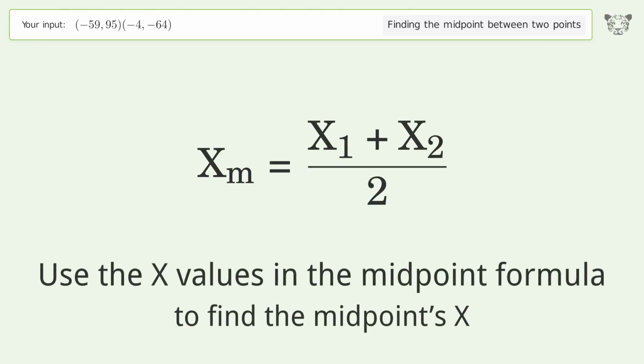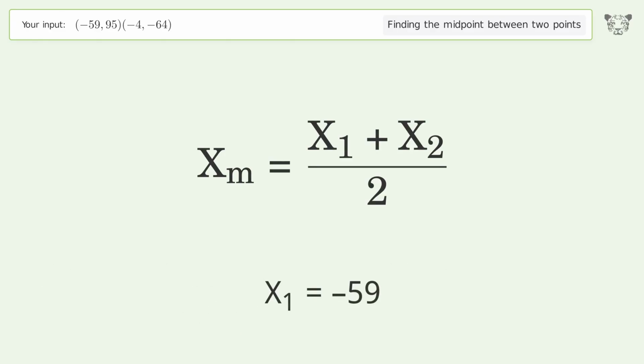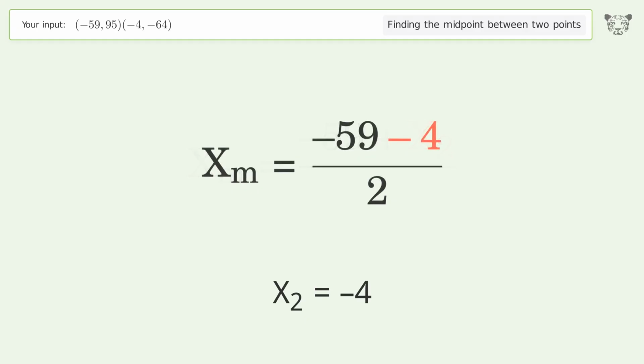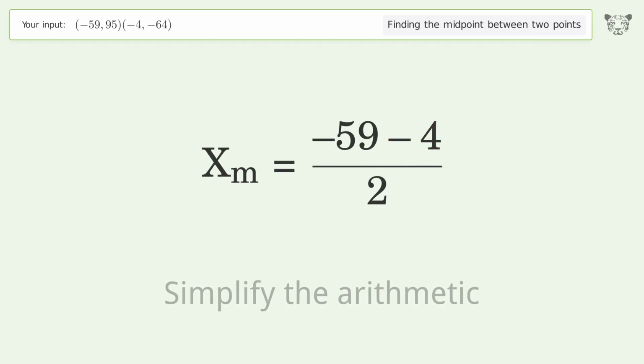Use the x values in the midpoint formula to find the midpoint's x. x1 equals negative 59. x2 equals negative 4. Simplify the arithmetic.